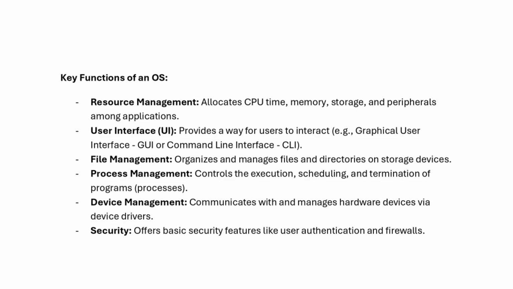So, what are the key functions of an operating system or OS? First is resource management. It allocates CPU time, memory, storage, and peripherals among applications. User interface, UI, provides users ways to interact, that is, GUI or graphical user interface, or command line interface, CLI. File management organizes and manages files and directories on storage devices. Process management controls the execution, scheduling, and termination of programs or processes.